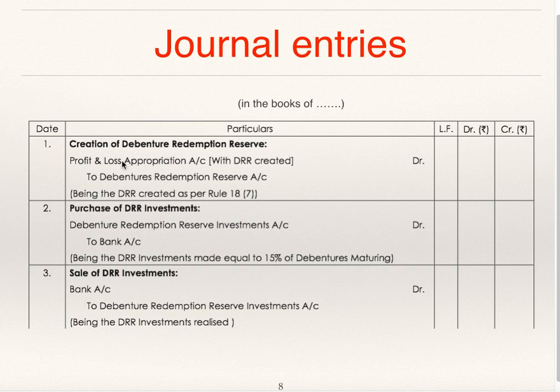Journal entries. Creation of debenture redemption reserve: profit and loss appropriation account debit to debenture redemption reserve account. Investment purchase entry: debenture redemption reserve investment account debit to bank. Sale of DRR investment: bank account debit to debenture redemption reserve investment account, exactly the opposite entry.